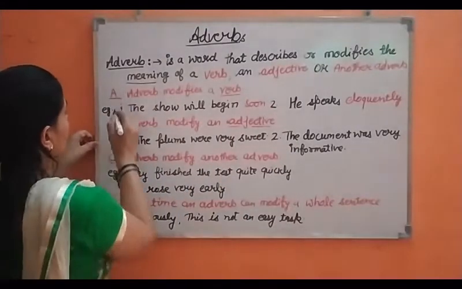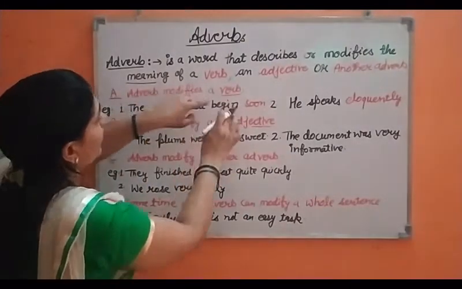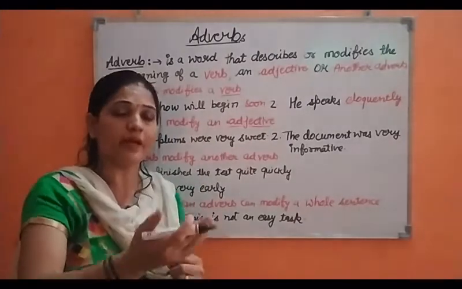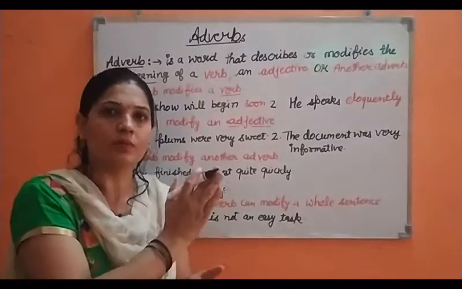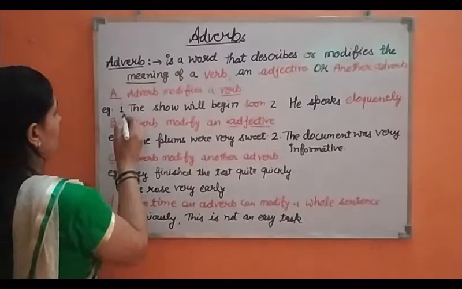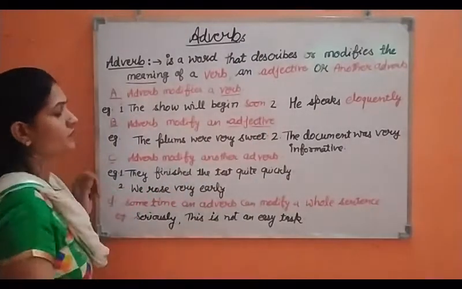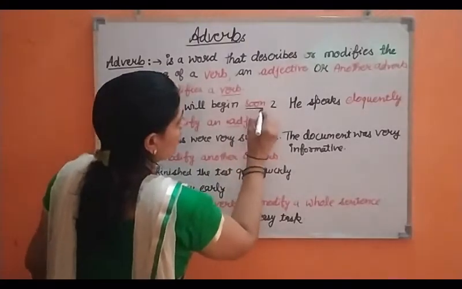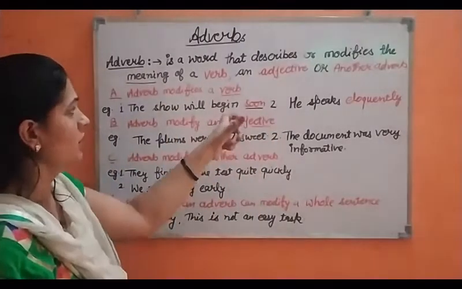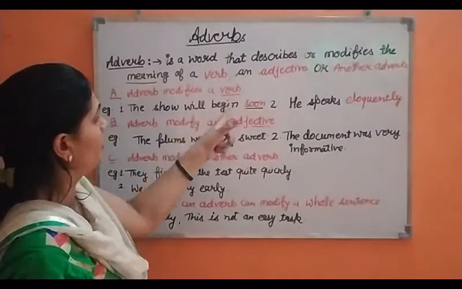Look at the first one, A. An adverb modifies a verb. How can an adverb modify a verb? For example, let's see the example. First example: the show will begin soon. The show will begin soon. Look at this word which is written in red. The show will begin soon.